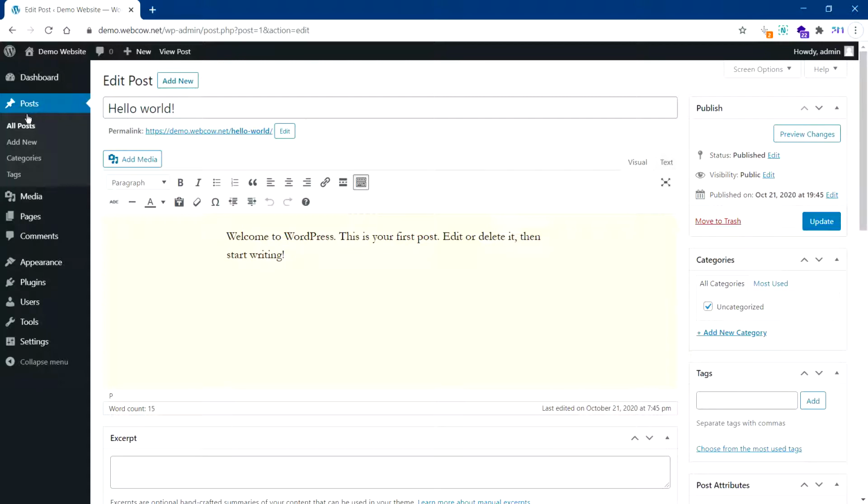So this is just the post section where you can create posts. Now, depending on your theme, this will be different. You may have a different editor here. You may have a drag and drop editor. So this section is for blogs. All right. The next section is media.